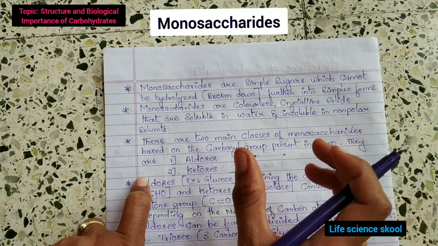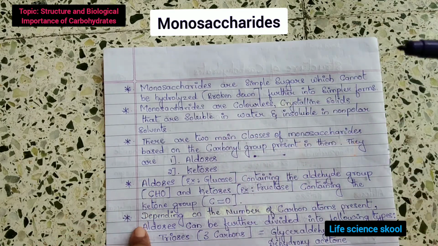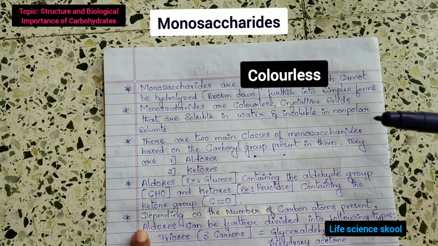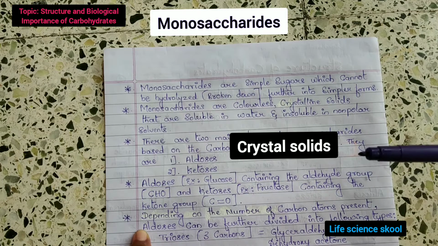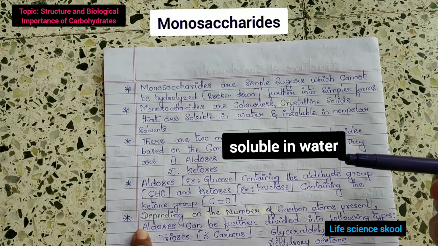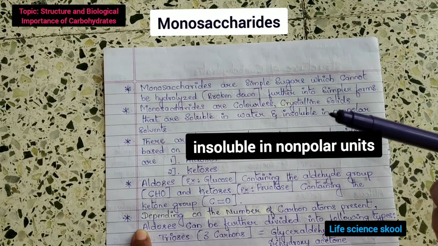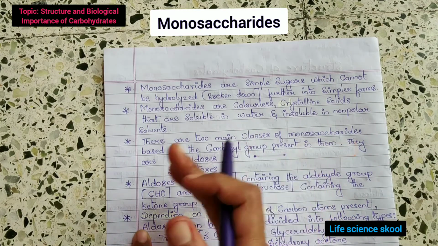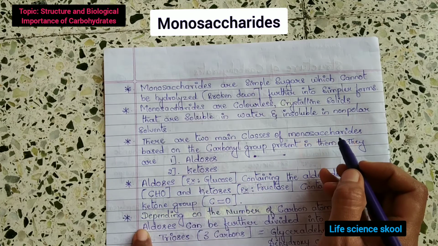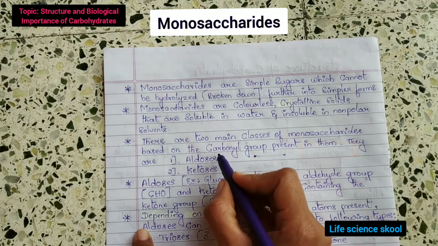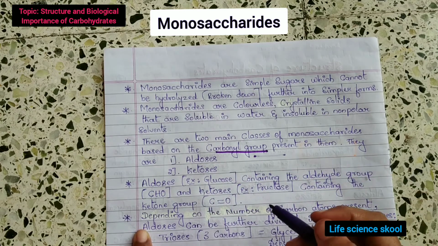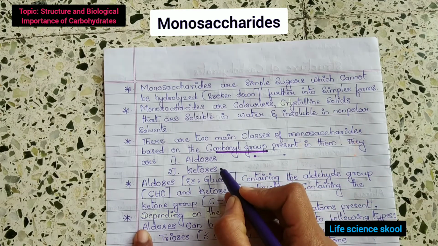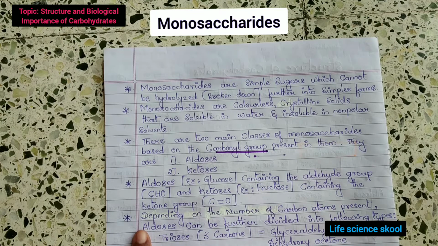Monosaccharides are colorless, crystalline solids, soluble in water and insoluble in non-polar solvents. As I explained a few minutes back, monosaccharides are classified into two main classes based on the carbonyl group present in them. They are aldoses and ketoses. Just now I explained what aldoses and ketoses are, right?